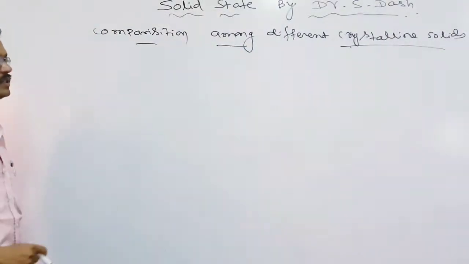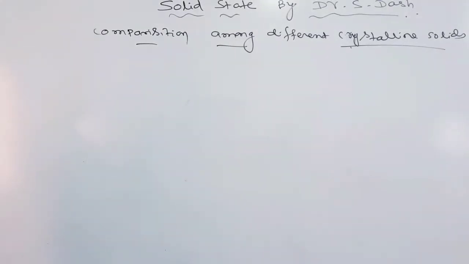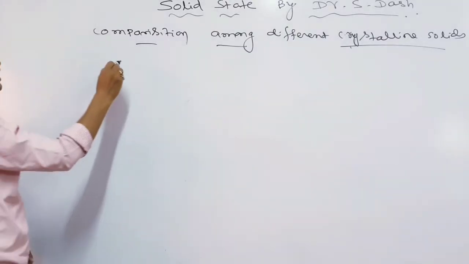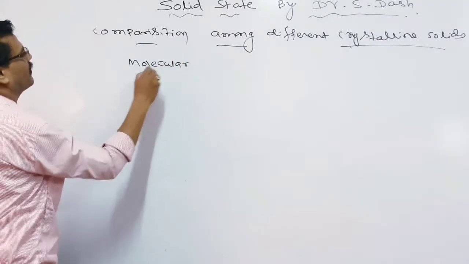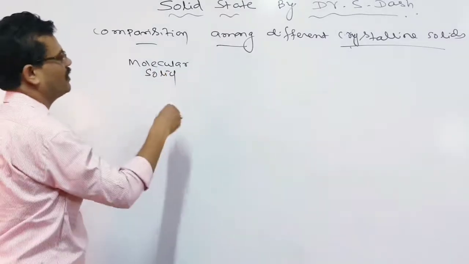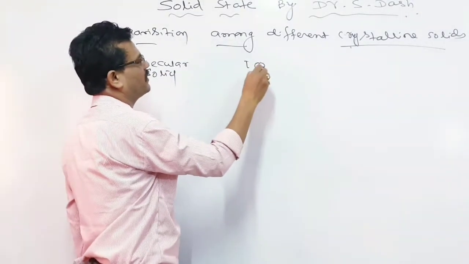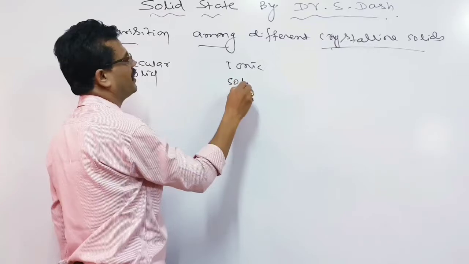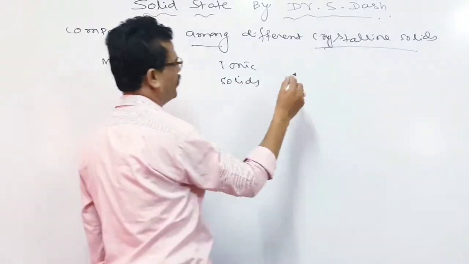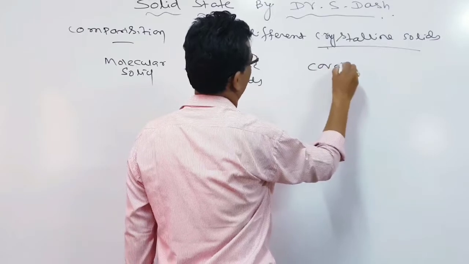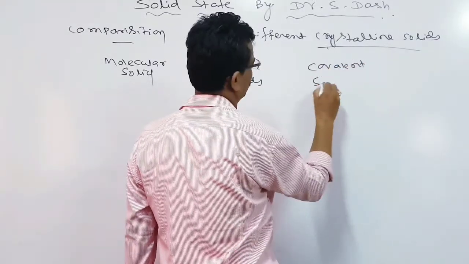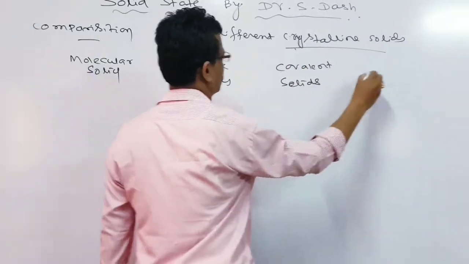First of all, molecular solids, second ionic solids, third covalent solids, and fourth metallic solids.